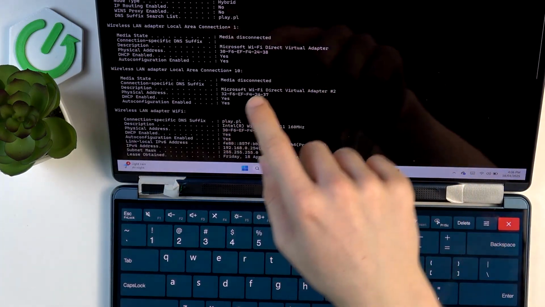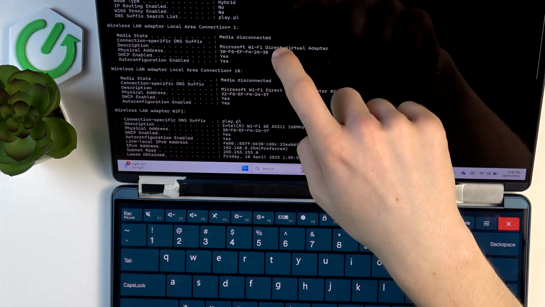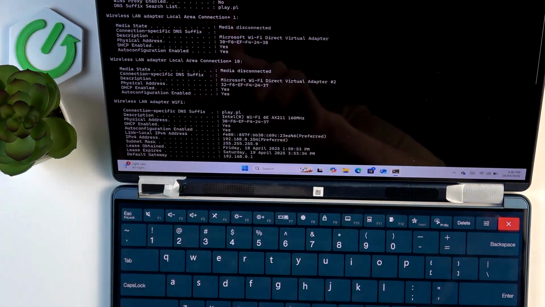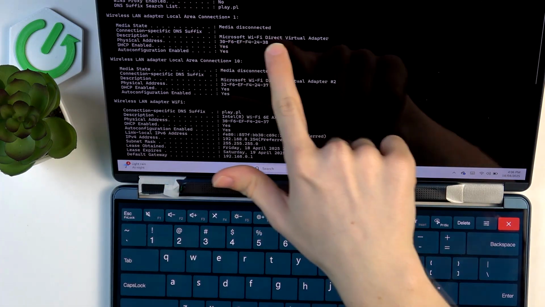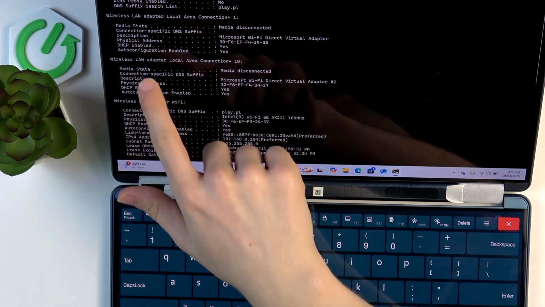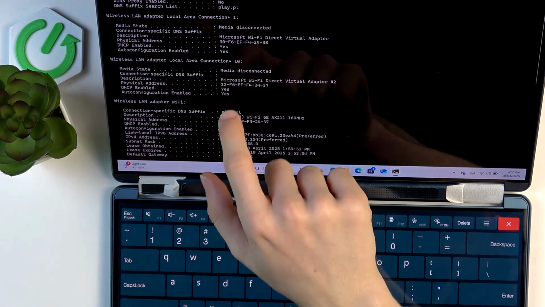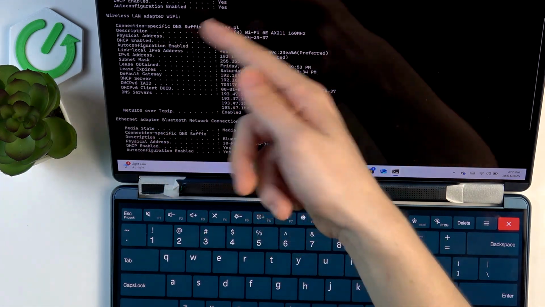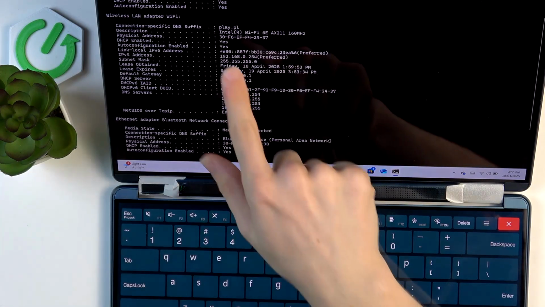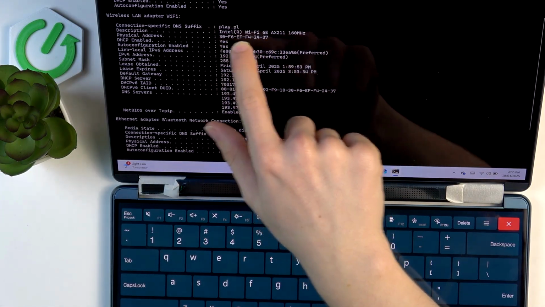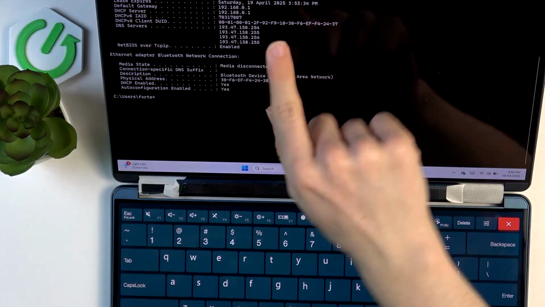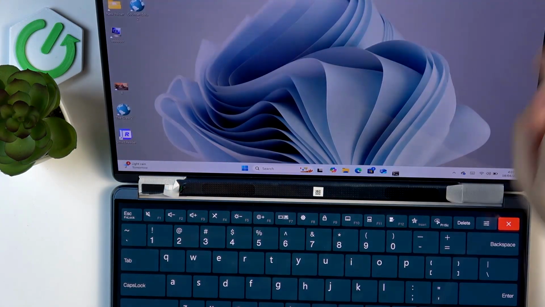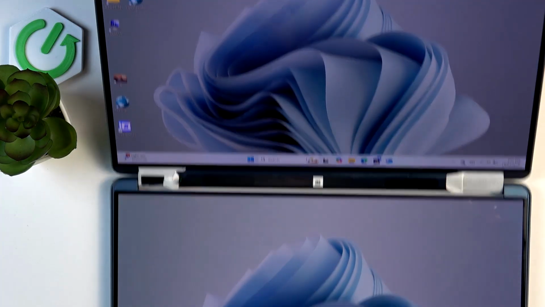So you can see that I have, for the wireless LAN adapter for local area connection, this is not the Wi-Fi. I have this physical address right here. Then for local area connection 10, I have this one. For Wi-Fi, which is I think the most important, I have this physical address right here. And for Bluetooth network connection, I have this one. And that's how you check your physical address.